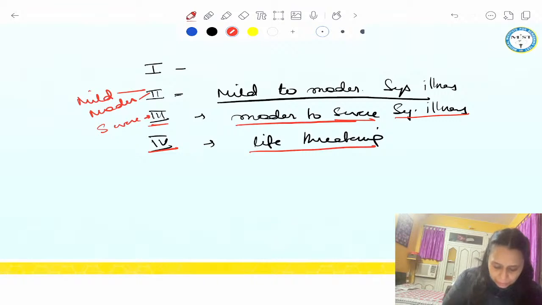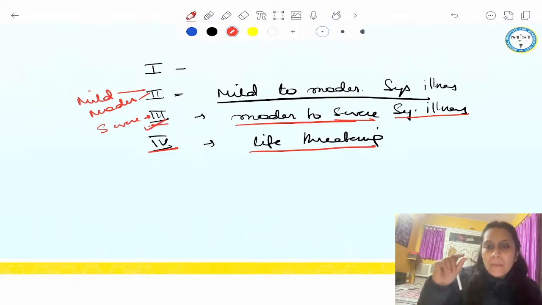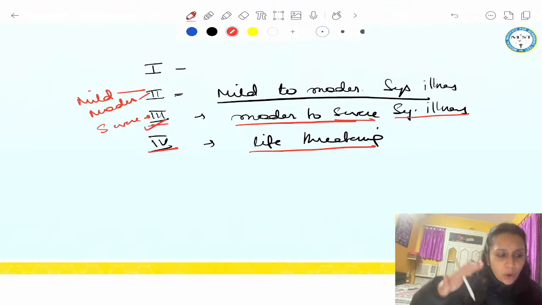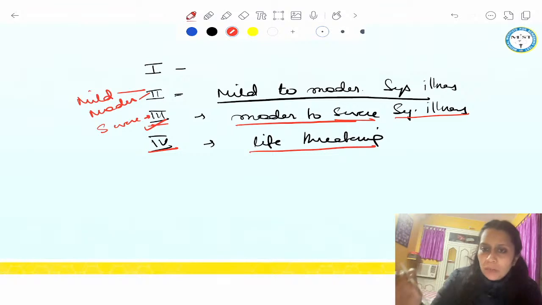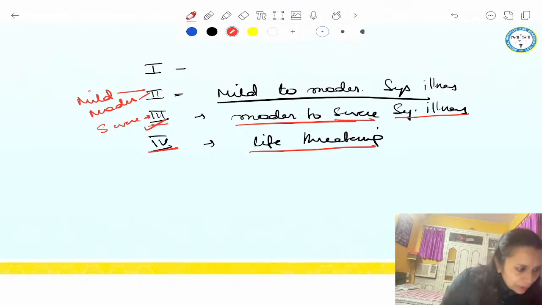Okay. So 3, what I said, the patient becomes symptomatic on activity, like climbing 3 flights of stairs or walking for 5 kilometers, and has a comorbidity and becomes symptomatic on some activity. Then the patient is 3, a moderate to severe systemic illness. Severe or moderate to severe systemic illness will produce symptoms in the patient. Mild to moderate systemic illness will not produce any symptoms in the patient. Got my point? So you need to keep in mind, mild to moderate systemic illness will not produce any symptom. Okay? Got it? Now any more doubts? I hope Venkatesh it is clear.